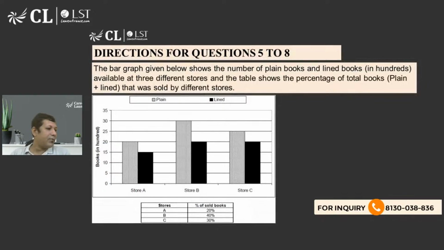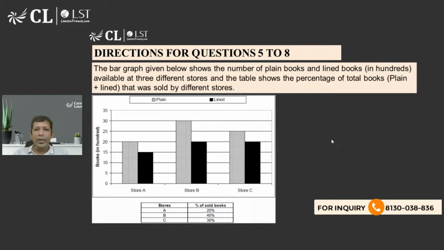The bar graph given below shows the number of plain books and lined books, in hundreds, available at 3 stores: store A, store B, store C. And the total number of books sold is given to us. So the data is pretty much open-ended. I can't do anything with it. So store A, store B, store C.